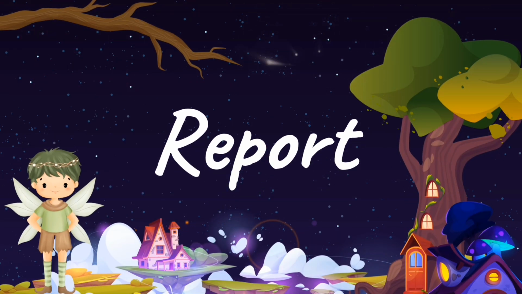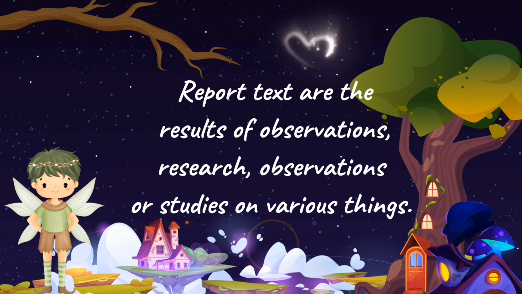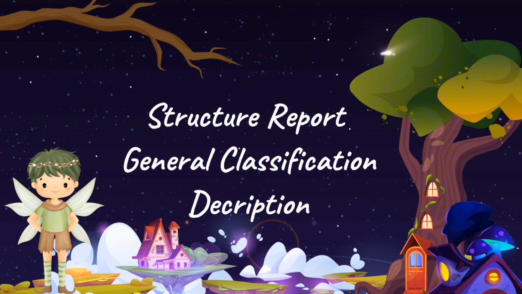Report text. Report text is a type of text in English that explains the details of an object. The explanations in report text are the result of observation, research, or studies on various things. Structure of report text. General classification. The first structure is the first part, which contains various general information based on the results of observation made by the author.